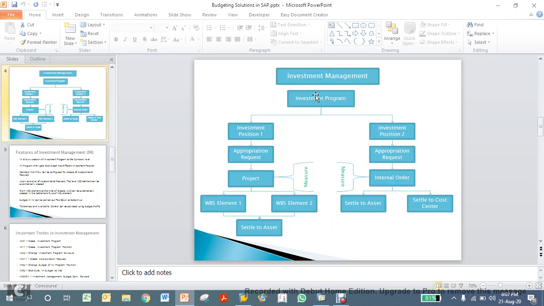I'll create an investment program, then an investment position. Also I'll create an appropriation request. Then we will see how the project and WBS element get created automatically. Then I'll make one transaction posting, and we will see the settlement to asset.